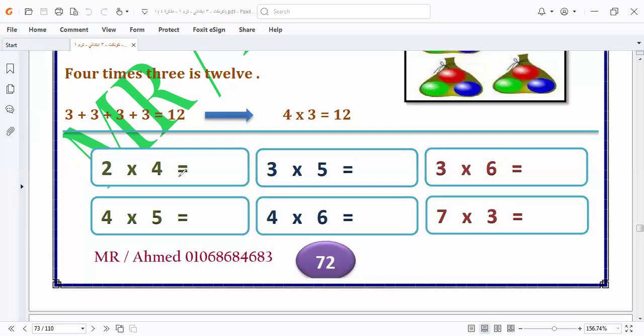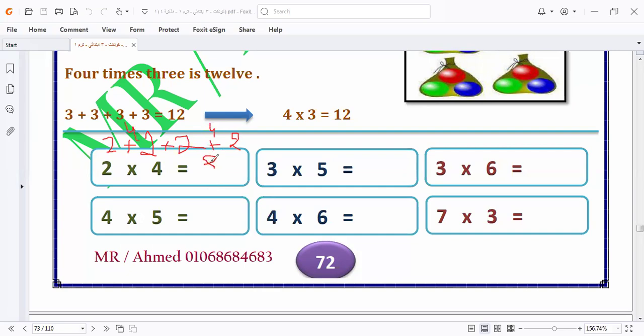Let's answer this together. 2 times 4. We have 2 four times. I will do it as an example below. There is 2 plus 2 plus 2. I answered some of them, and I will leave the rest for you to do as well. 2 plus 2 equals what? Equals 4. So here it will be 8. Okay?